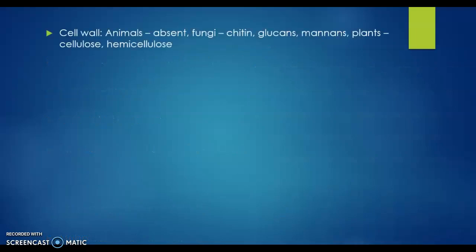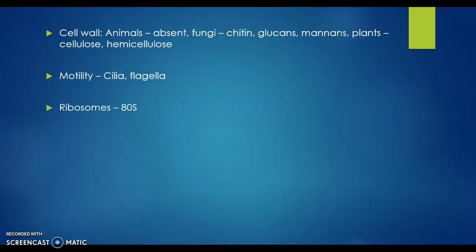Okay. So, the cell wall. What did I say in the prokaryotes? The cell wall of the prokaryotes is made up of peptidoglycan, whereas the eukaryotes' cell wall is made up of different things. Animal cells don't contain a cell wall, whereas fungi contain chitin, glucans, mannans, and plant cells have a cell wall made up of cellulose, hemicellulose. Okay, and the motility of the cells in eukaryotes is through the cilia and flagella.